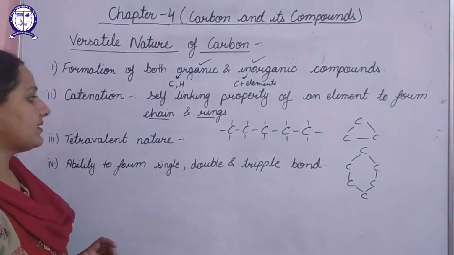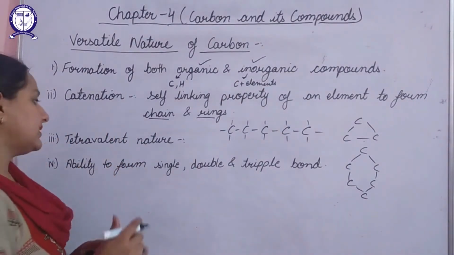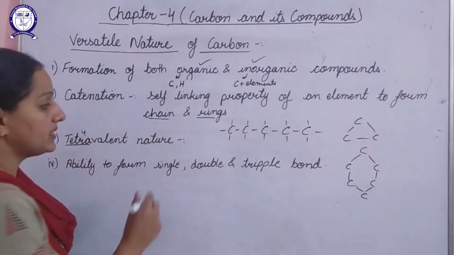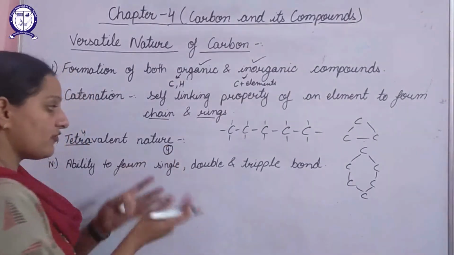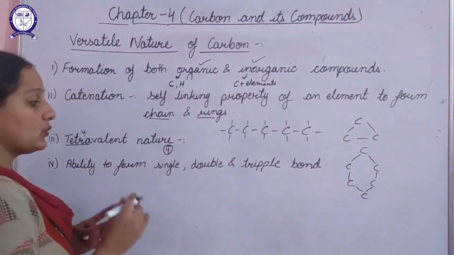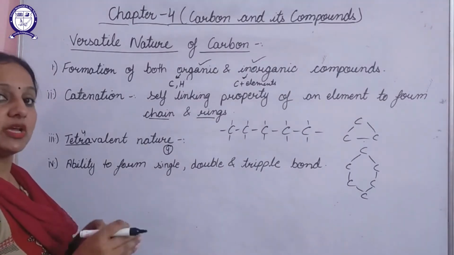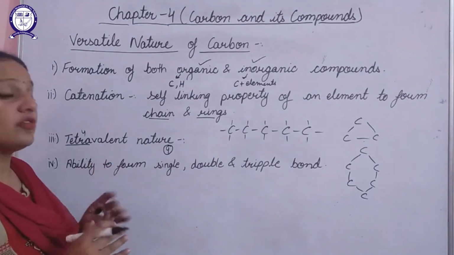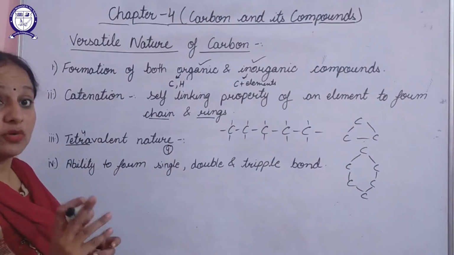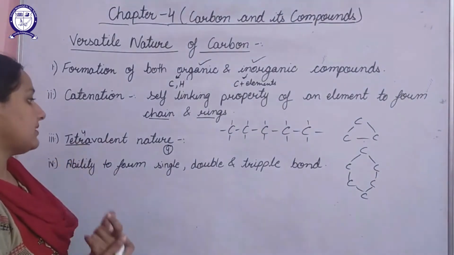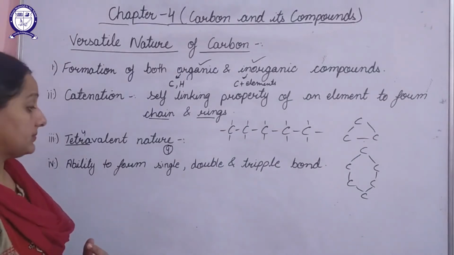Third one is the tetravalent nature. Tetravalent nature means tetra means 4, as the valency of carbon is 4. So instead of making a cation or an anion, what does it favor? It favors the sharing of electrons. So by sharing of electrons, carbon forms a number of compounds while maintaining its stability too. So that is the tetravalent nature of carbon.